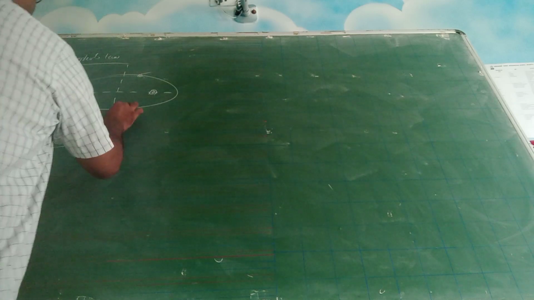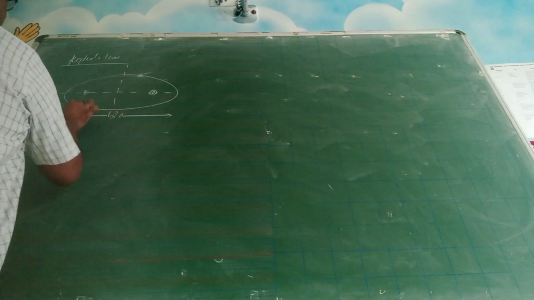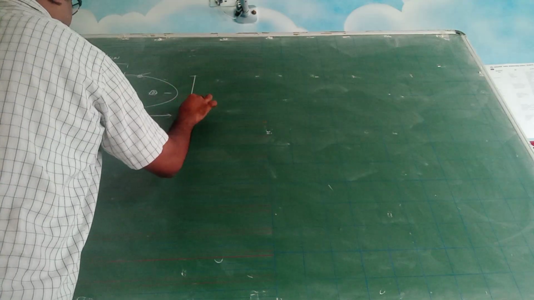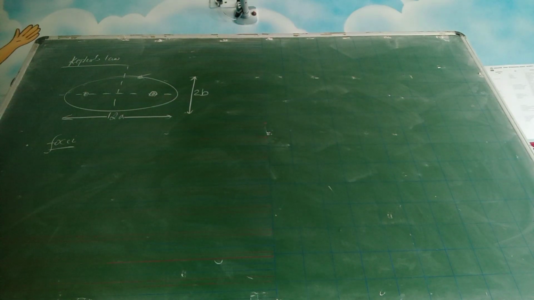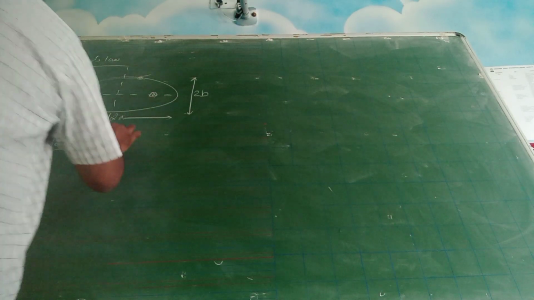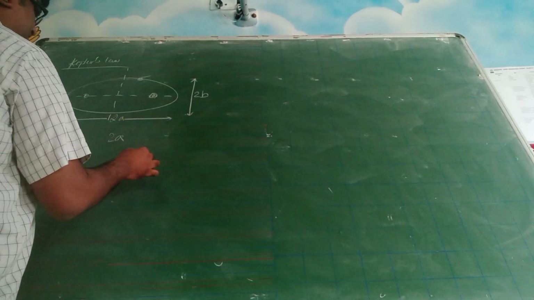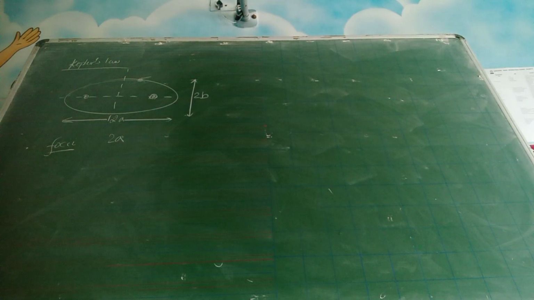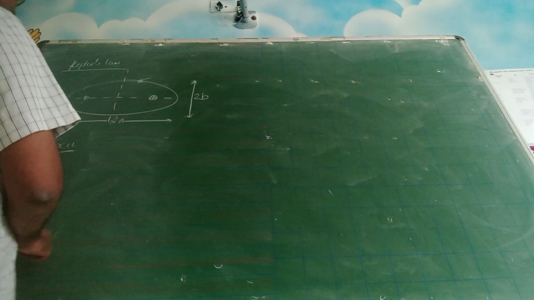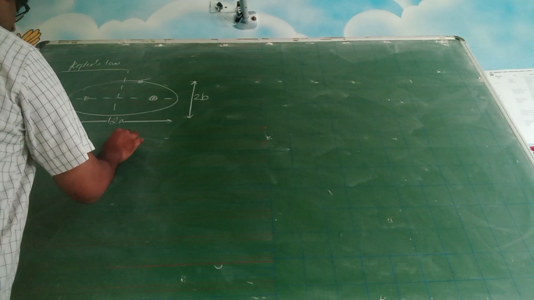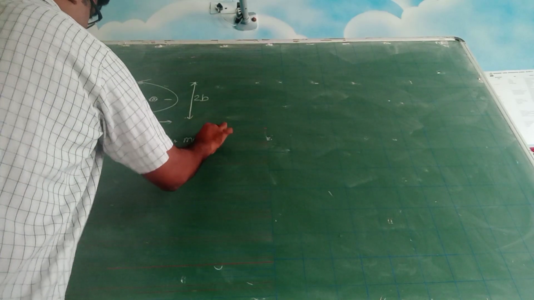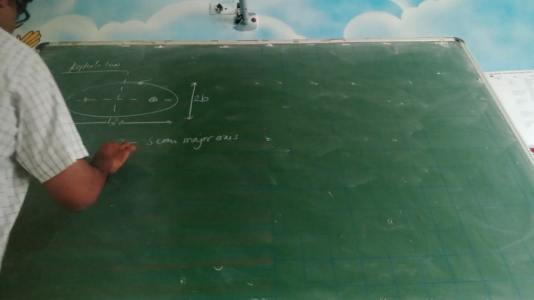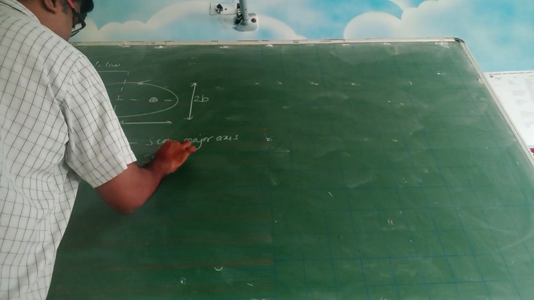Okay, so let us call this distance 2a and this distance 2b. This resembles the shape of an egg. Now 2a is called major axis and a is called semi-major axis. So here you need to know these terms. This will come across in maths also, for those who are maths students. So a is called semi-major axis and b is called semi-minor axis.